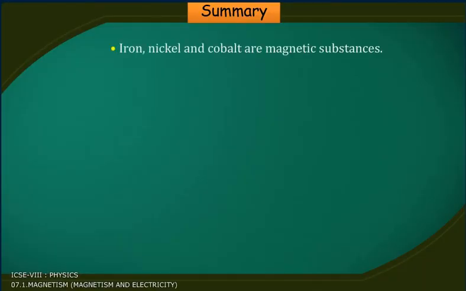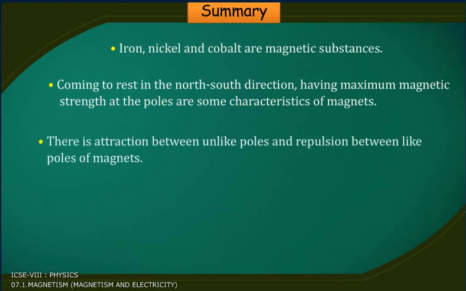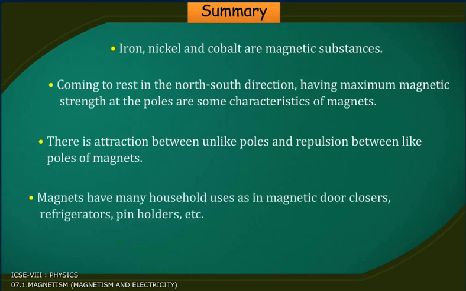Summary: Iron, nickel, and cobalt are magnetic substances. Coming to rest in the north-south direction and having maximum magnetic strength at the poles are some characteristics of magnets. There is attraction between unlike poles and repulsion between like poles of magnets. Magnets have many household uses, as in magnetic door closers, refrigerators, pen holders, etc.